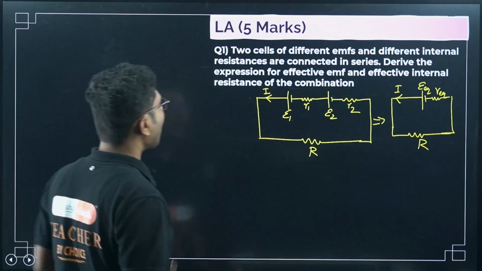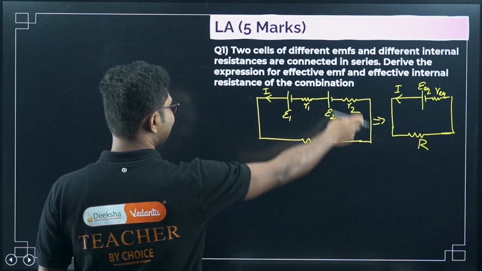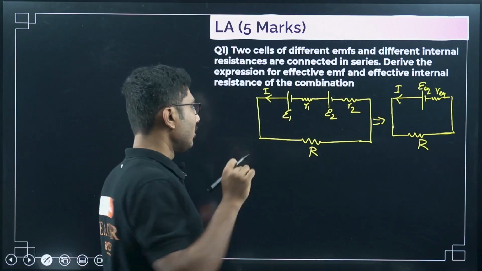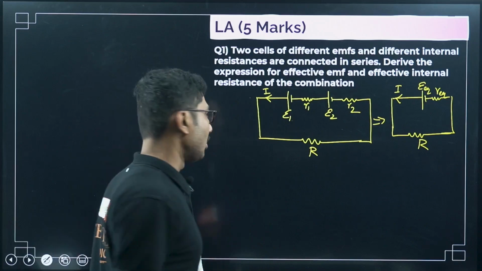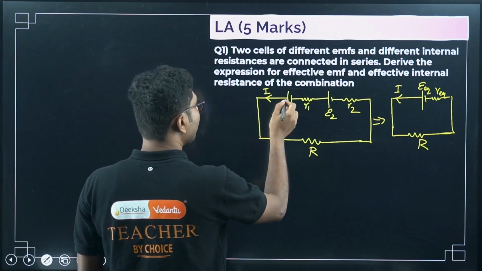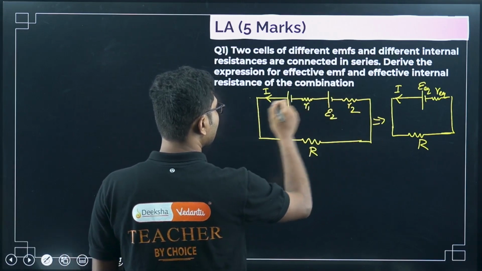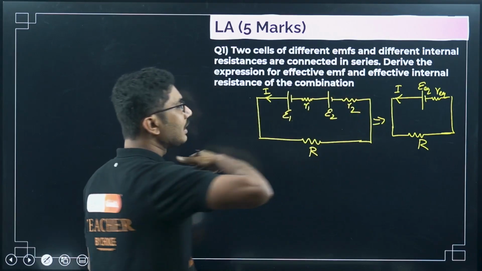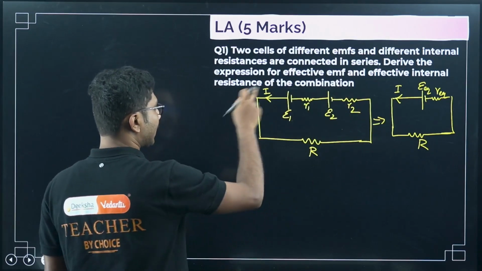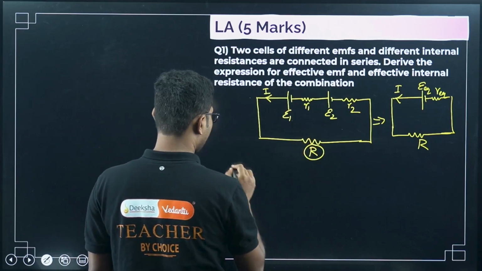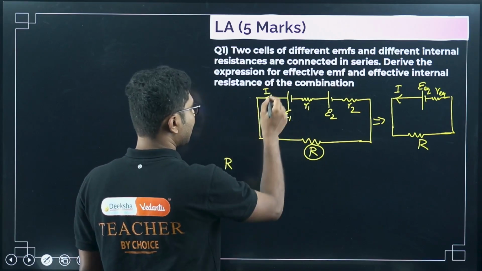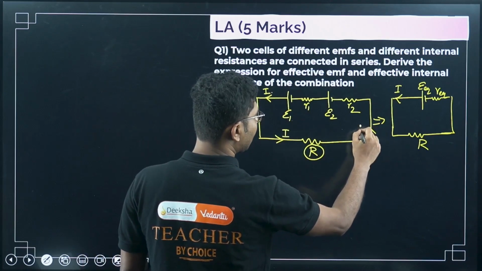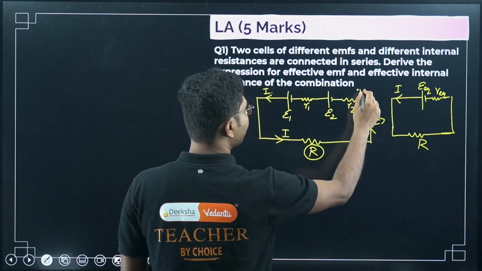First, the current in the circuit is constant, right? So we will apply Kirchhoff's voltage law. What is Kirchhoff's voltage law? We will move in the direction of the current and take all the resistors. First we will start with R, so R times the current. Same current is flowing everywhere, right? There is no other path, so the same current is flowing everywhere.